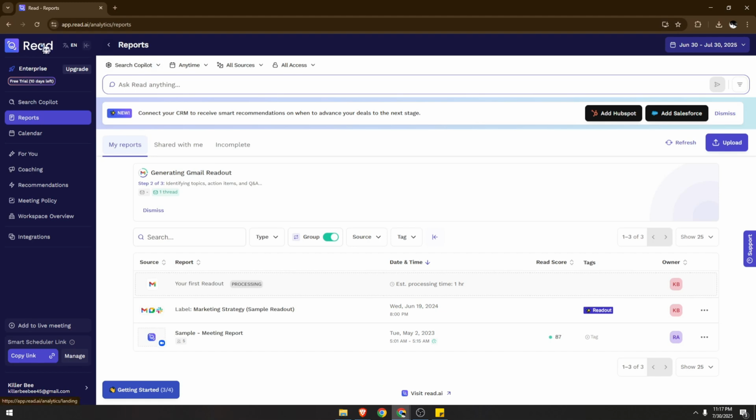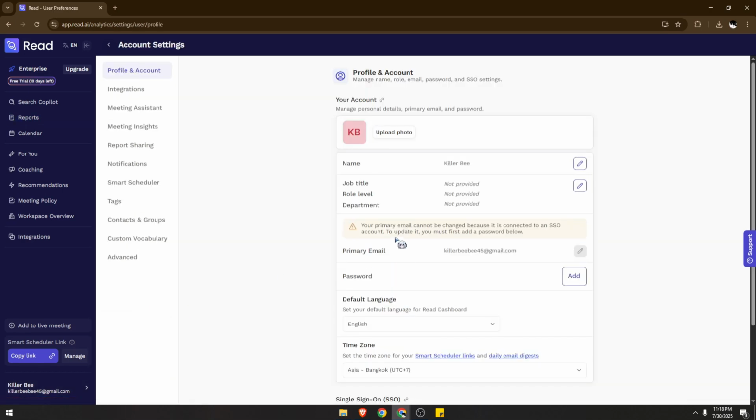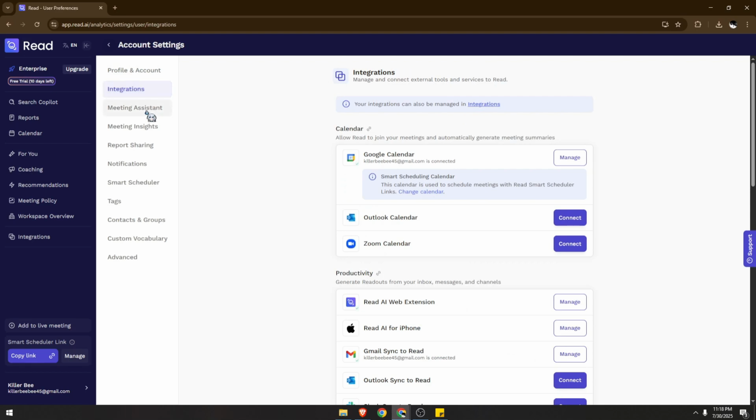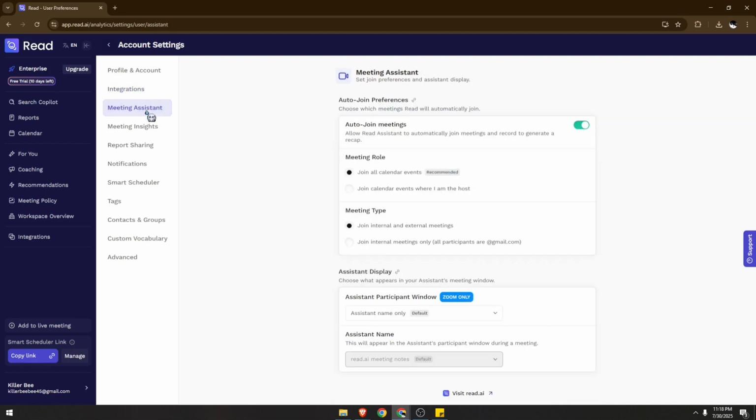official website. On the left panel over here, I would like you to go to the bottom part, which is your profile tab. Click on that, then left click account settings. Then over integrations, click over here, click on meeting assistant. This is what we want.